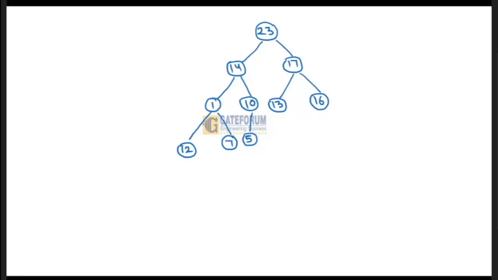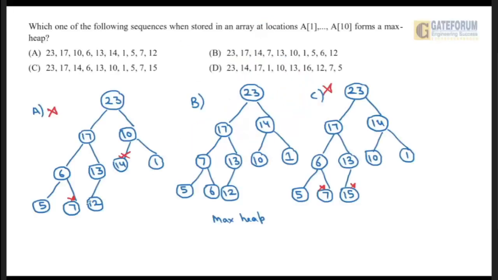Here also, if you see, this 1 is not greater than 12, right? Because of this node 12, there is an issue. This 1 is not greater than 7 either, so this is also creating an issue. That's why option D is also incorrect. So only one option is satisfying, that is option B, which is correct. Option B is a max heap. It was asking which will form a max heap. Only option B will form the max heap. Option B is correct.